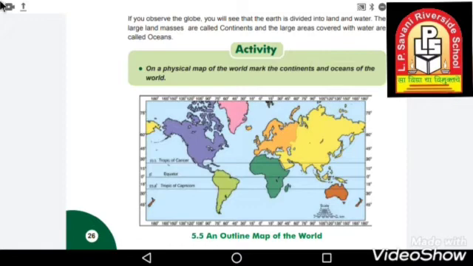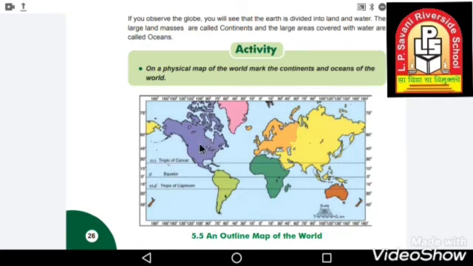If you have the textbook, well and good, you can write in your textbook itself. I'm going to tell you which continent is which, so you can write along with me. I'm going to keep the arrow at the continent, and you can write down its name, okay?